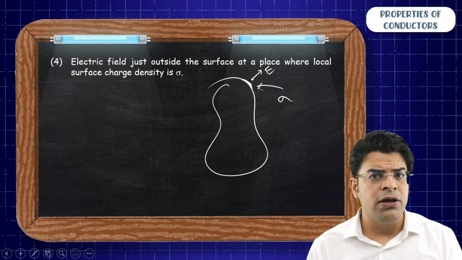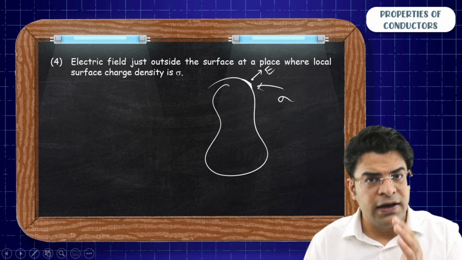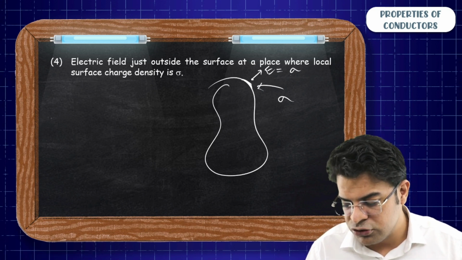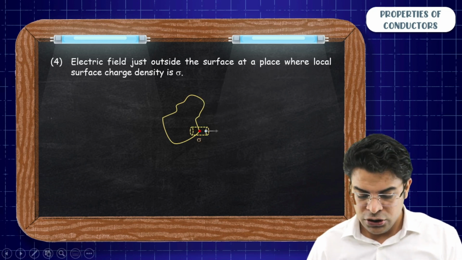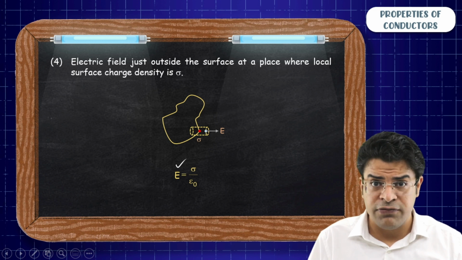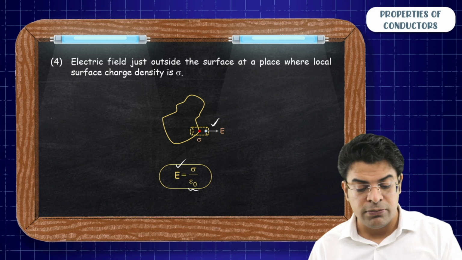Why normal? Because the surface of a conductor is an equipotential surface, right? So the electric field has to be normal to the equipotential surface, and this electric field will be equal to sigma by epsilon naught. So we get the electric field at a point just outside the surface of a conductor to be normal to the surface and having a magnitude sigma by epsilon naught.